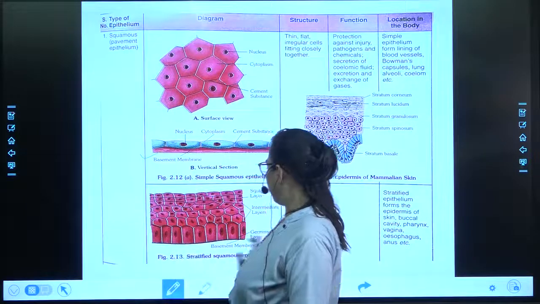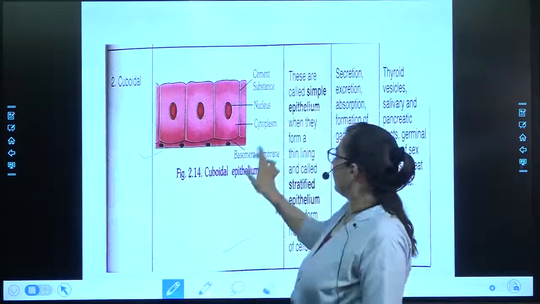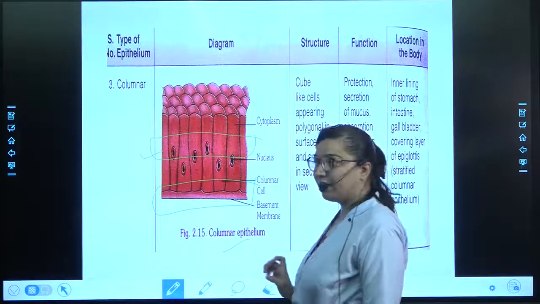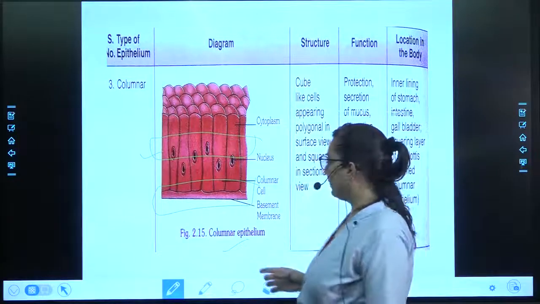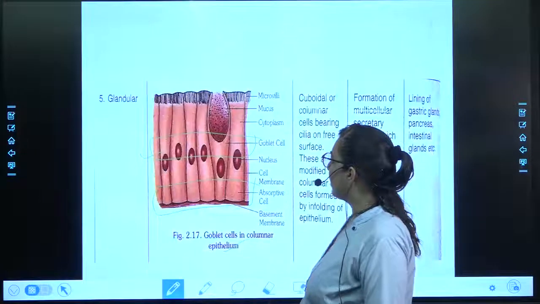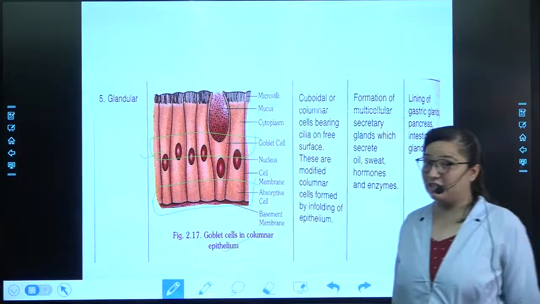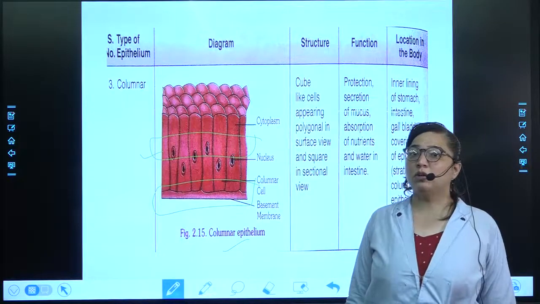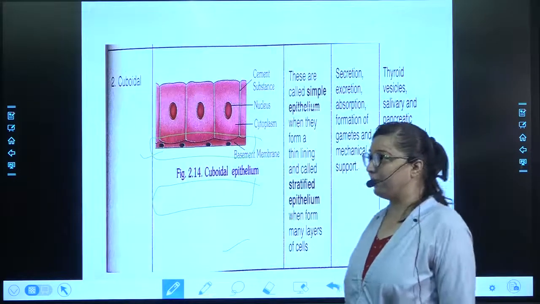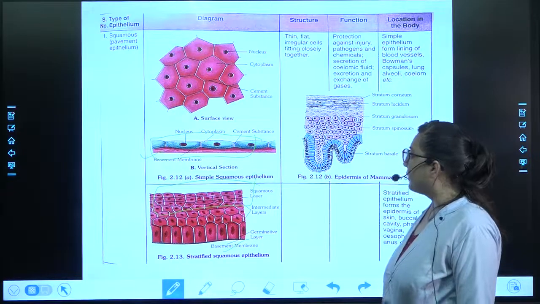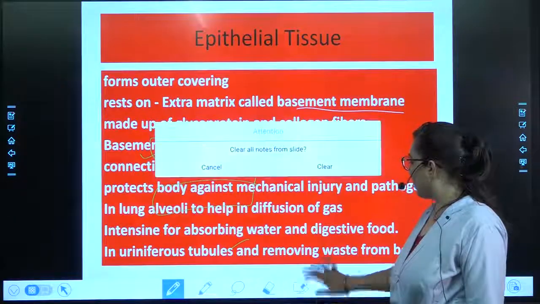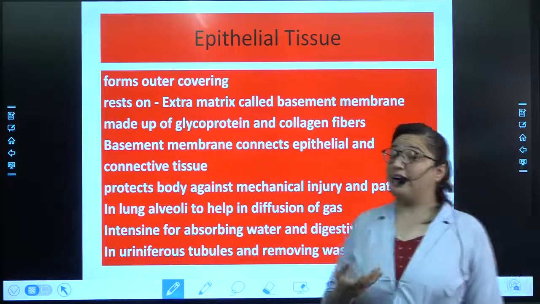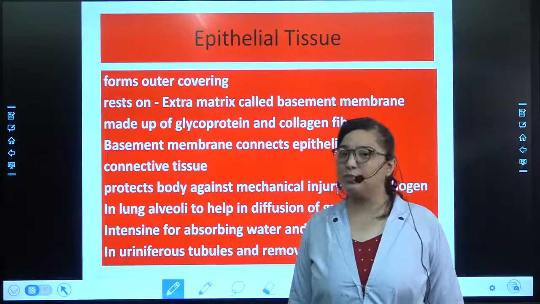Like over here, then over here, then over here, everywhere it will rest on the basement membrane. In each and every type of epithelial tissue, you can see that they are resting on the basement membrane. So, that is about the epithelial tissue. What does it do? It forms the outer covering. Where does it lie on? It lies on one extra layer, that is the basement layer.